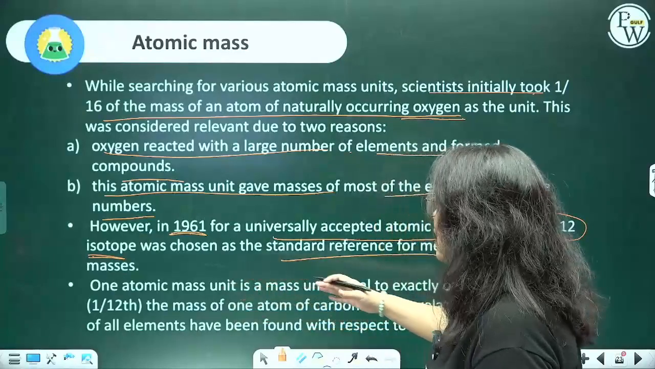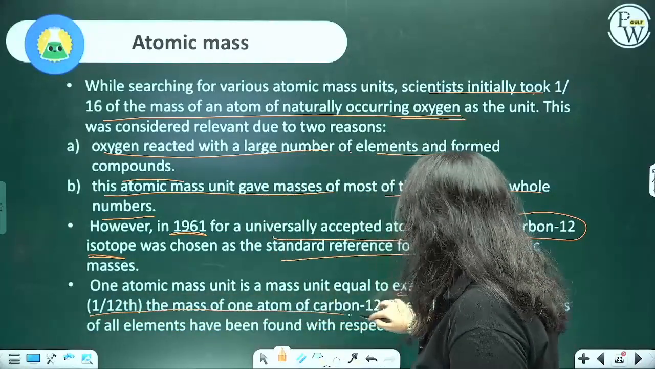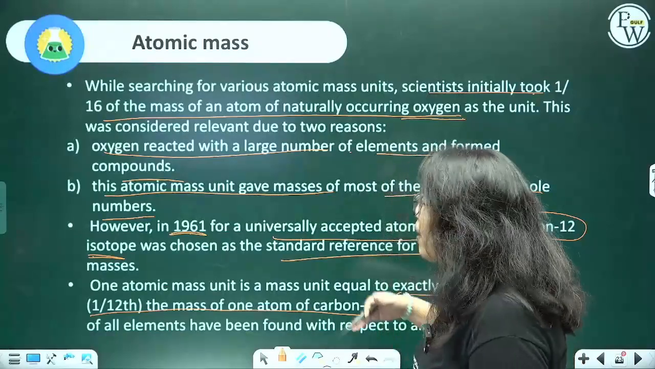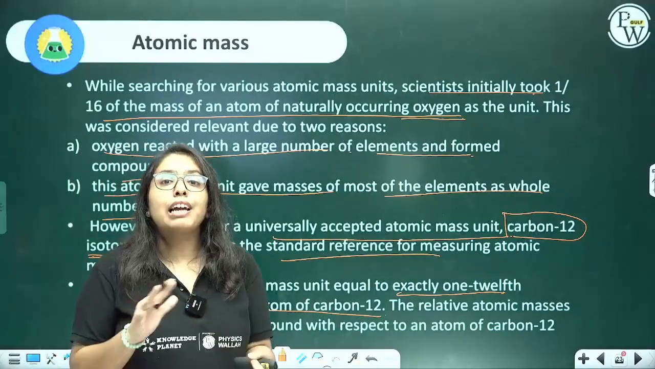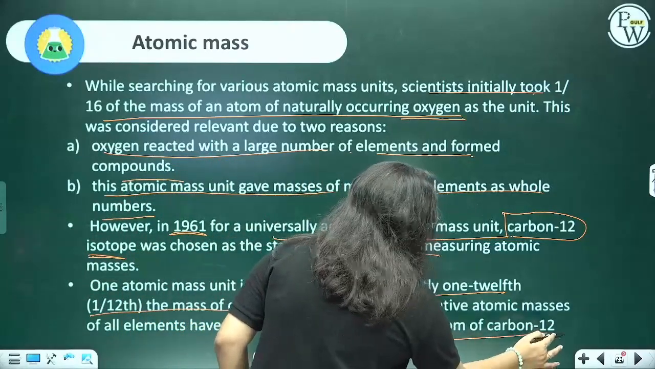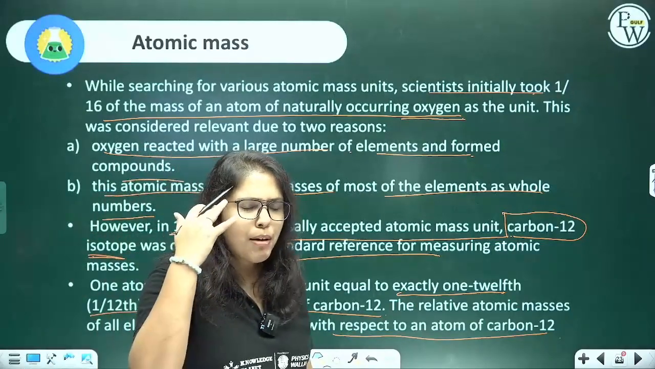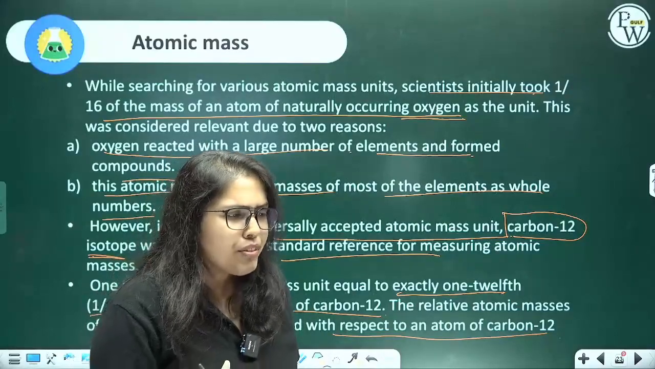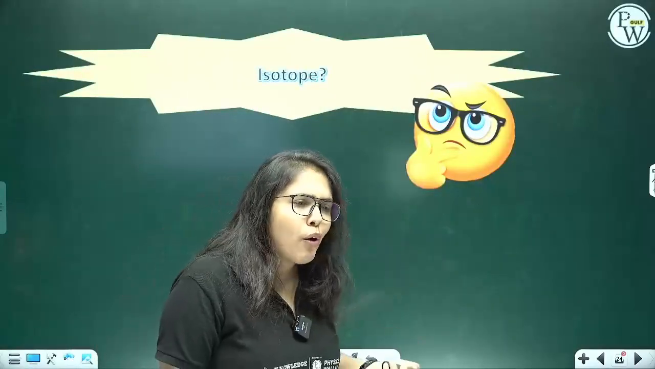Now, the atomic mass unit is given as equal to 1/12 of the mass of one atom of carbon 12, C12. And the relative atomic masses of all elements, that is based upon the comparison, have been found with respect to an atom of carbon 12. Now you must be again thinking, ma'am, okay, carbon 12, got it. 1/12 is mass, its mass is also clear. But isotope? Ma'am, what is isotope?